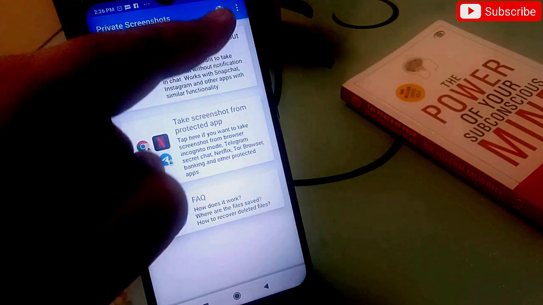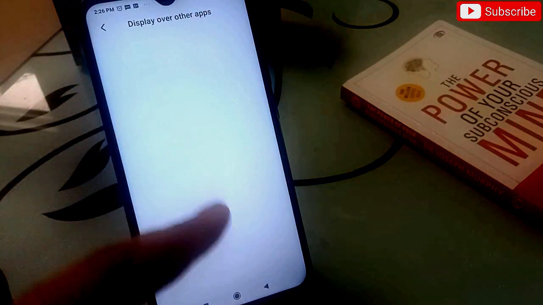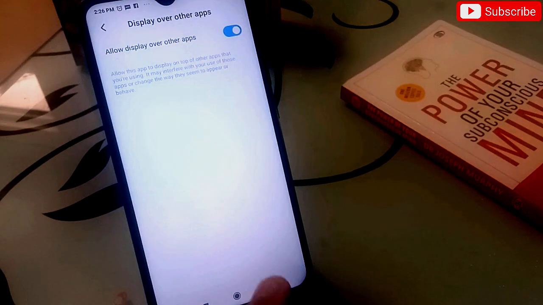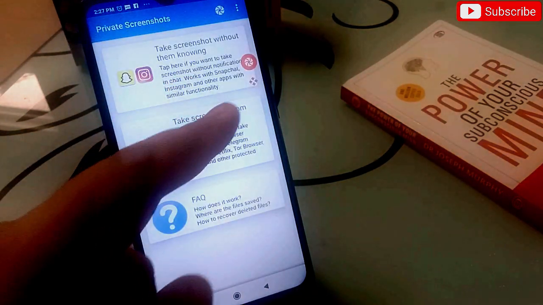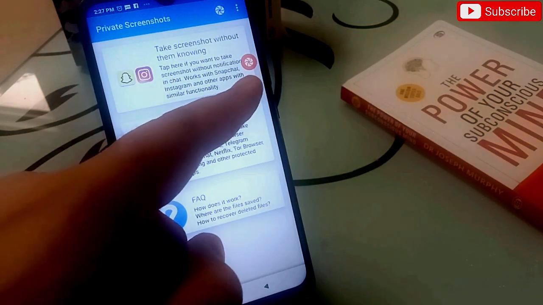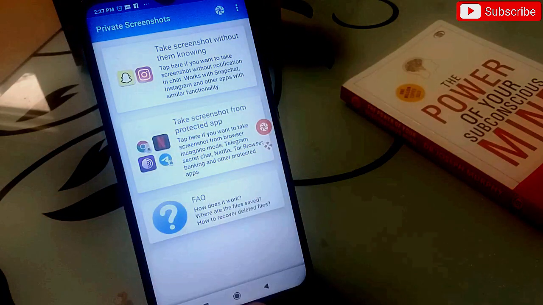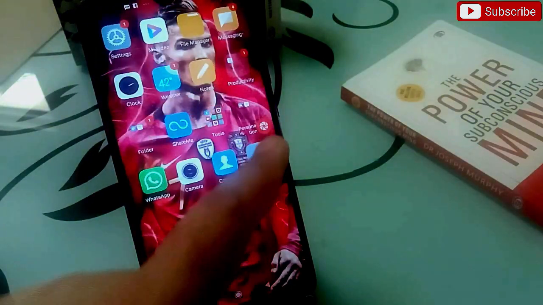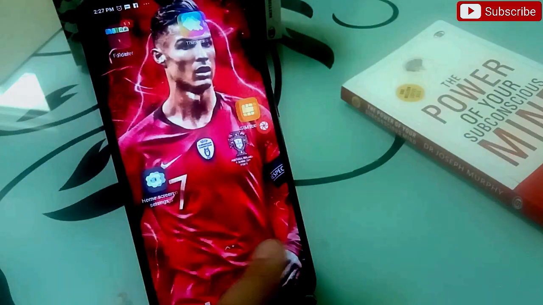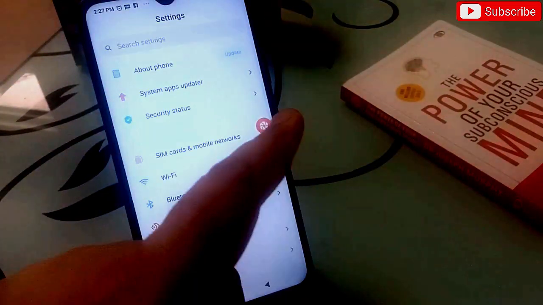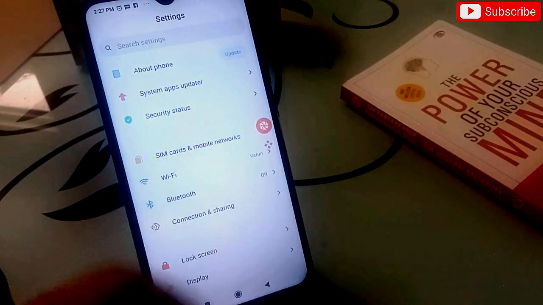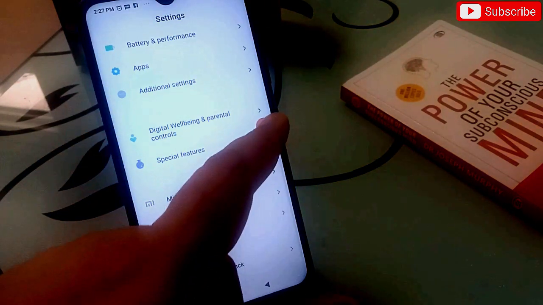Simply click on this icon on the right side of the top, allow some permissions to this application and then come back. Now the moment you allow the permission, you will get an icon here, that's an orange icon which you can move. And now to take the screenshot, simply you have to press this icon like this. If I take the screenshot of any page, simply I have to press this icon and it will automatically take the screenshot like this. See this?